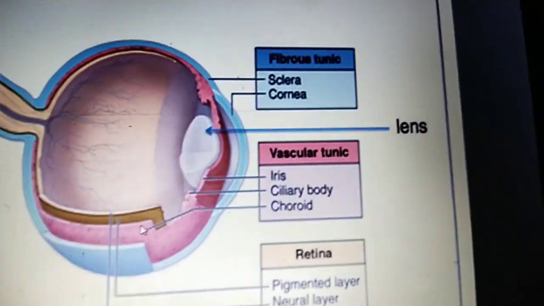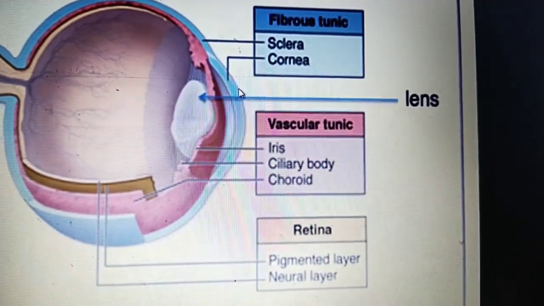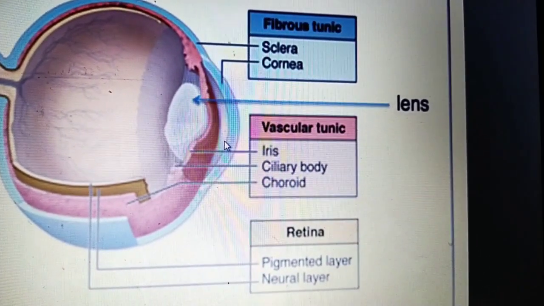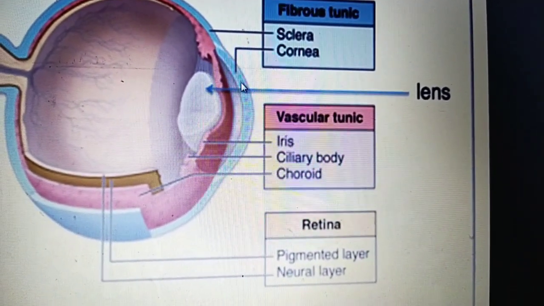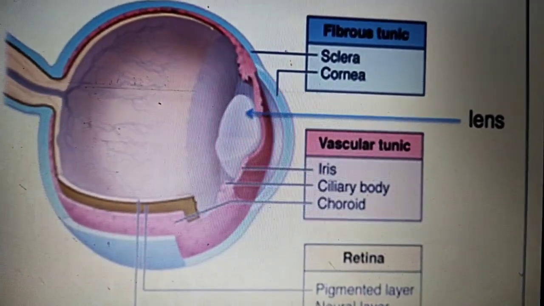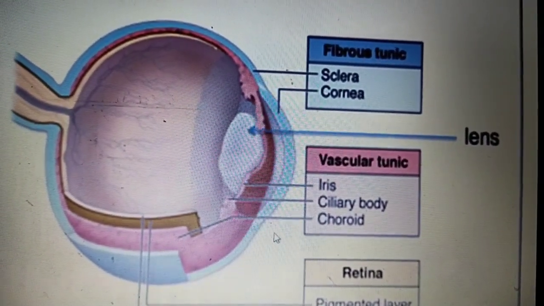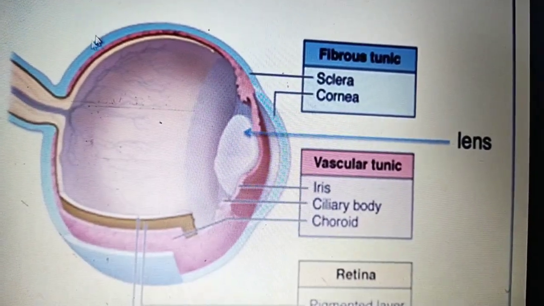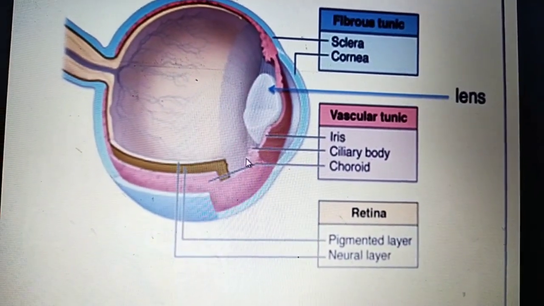Like that, the fibrous tunic contains the sclera, and this is the cornea. The part that covers the lens, the anterior part, is the cornea. The cornea is the outer 1/6 part of the eyeball, and the remaining 5/6 is the sclera. And this is the middle vascular tunic.